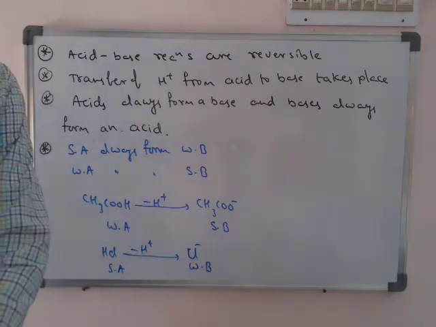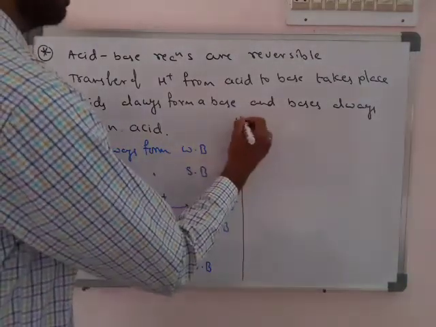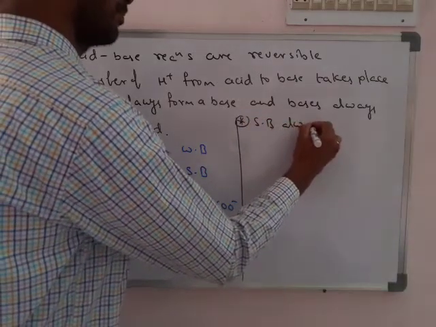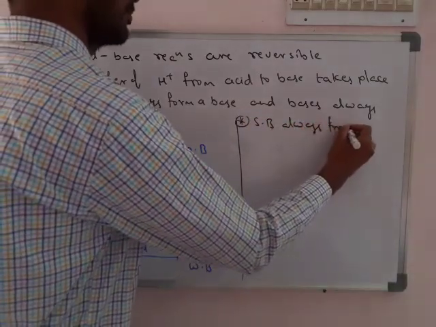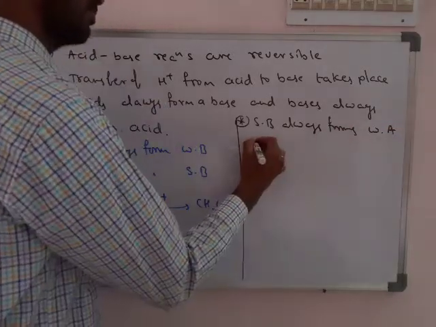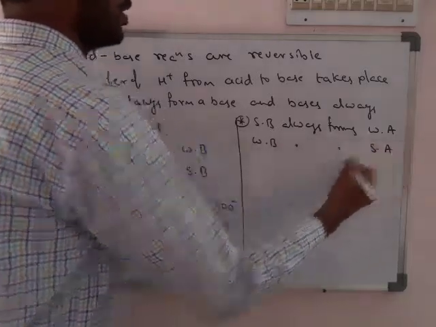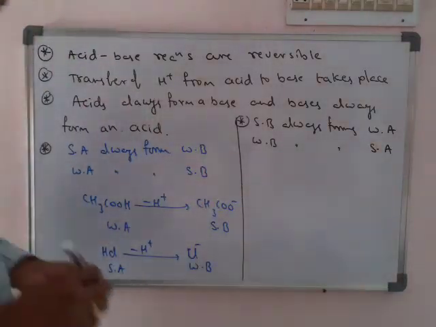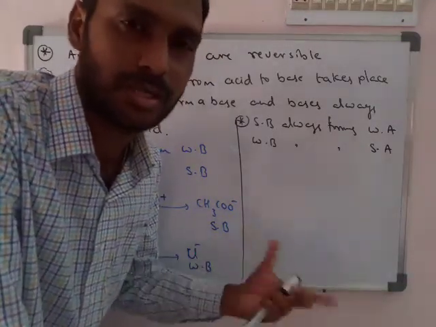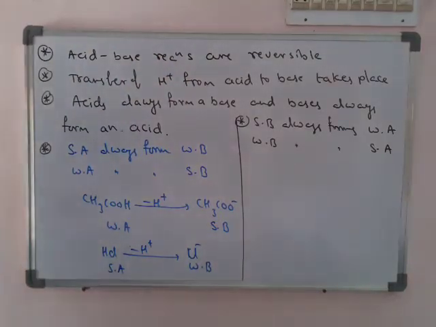Okay, next we can write some more points. So same, a strong base always forms weak acids, and weak bases always form strong acids. Means totally reciprocal, nature also reciprocal, strength also reciprocal. Okay, so next.